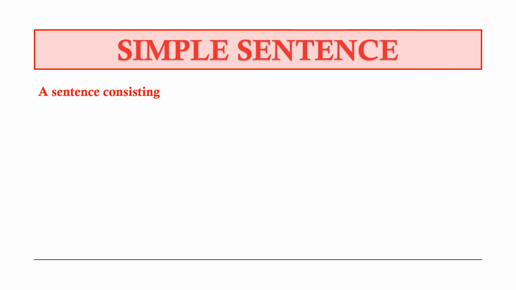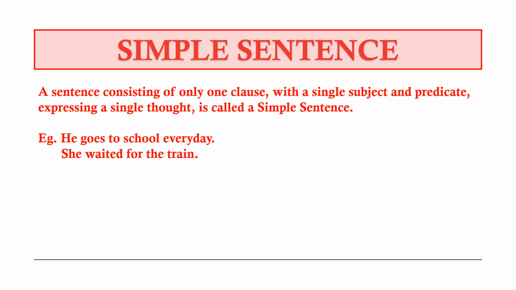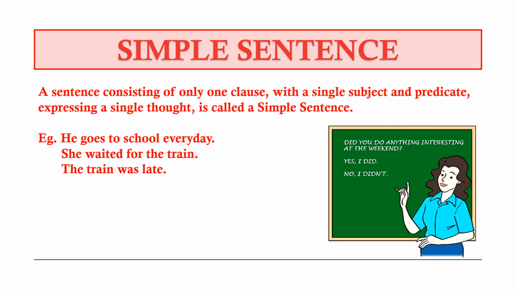A simple sentence consists of only one clause with a single subject and predicate and expresses a single thought. For example, he goes to school every day. One clause, one subject, he, one predicate, goes to school every day, and it is only one thought. She waited for the train, and similarly, the train was late. We have other simple sentences in the question form. Did you do anything interesting at the weekend? Yes, I did. No, I didn't. All simple sentences.